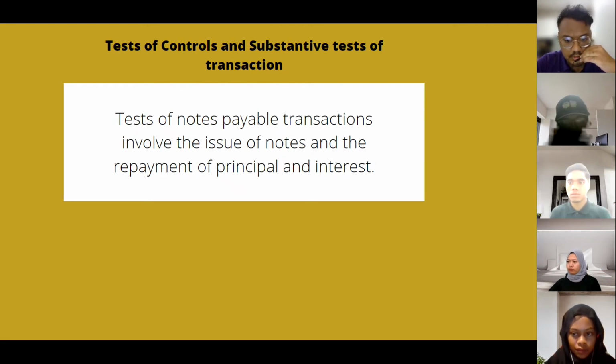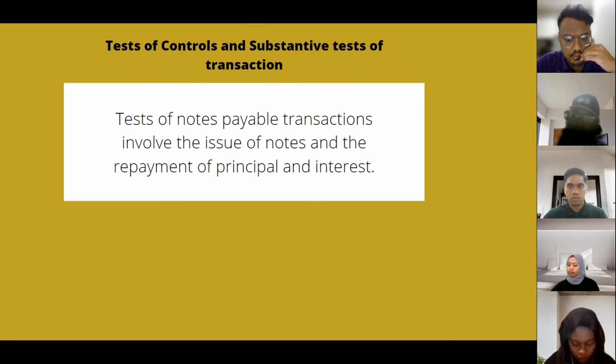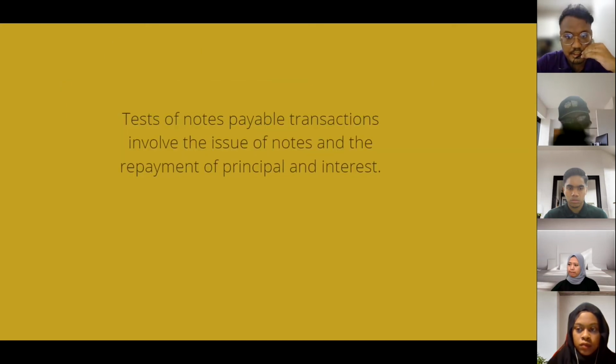In addition, auditors should verify the accurate recording of receipts from the note proceeds and payment of principal and interest in order to prevent misstatement and error of transactions in the financial statements.